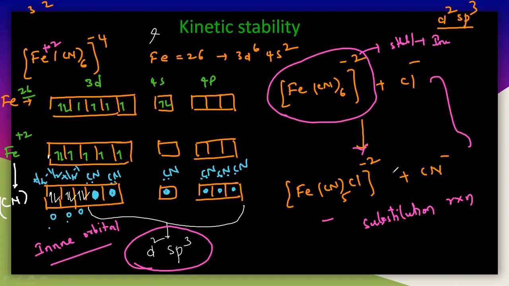It is stable here because the chloride ligand is coming into this complex. The chlorine may approach this complex in different directions, but there is no available empty orbital where this chlorine can donate its lone pair of electrons.